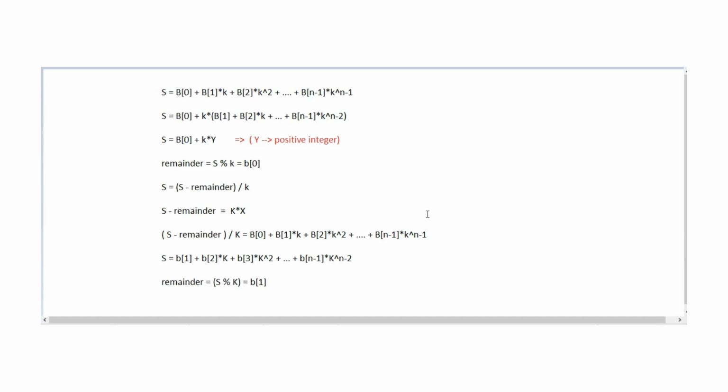Otherwise, if it is equal to 1 or 0, we simply push the remainder into our vector and change our s value, by s minus the remainder divided by k. This is the biggest hint for solving this problem.